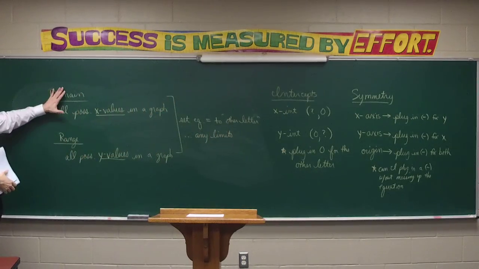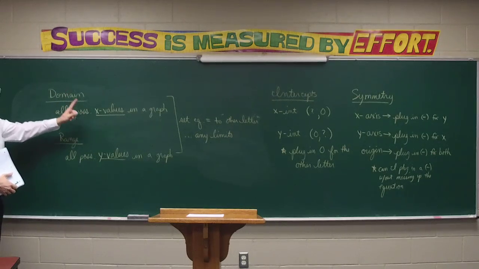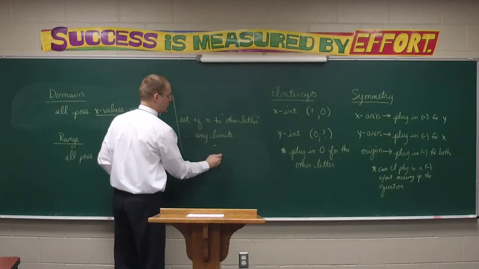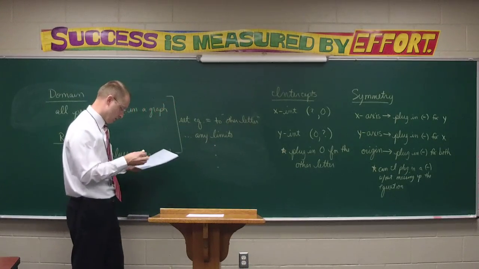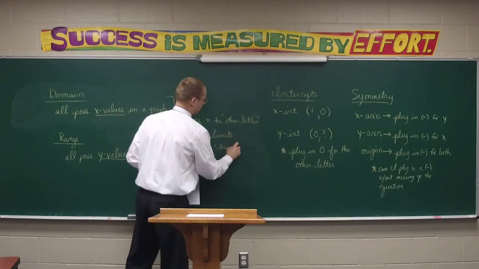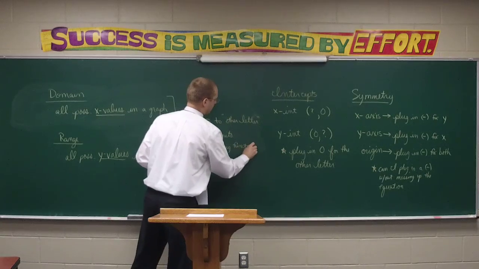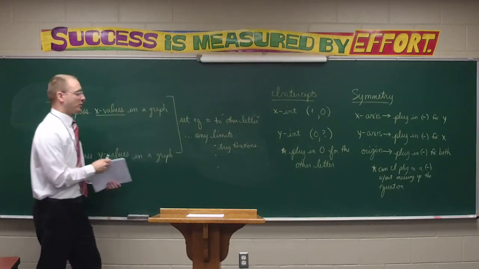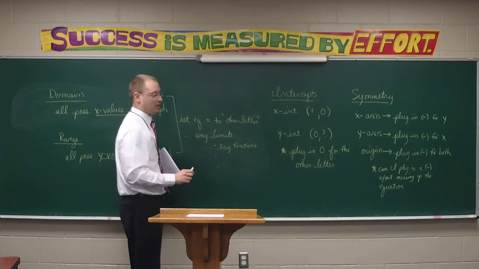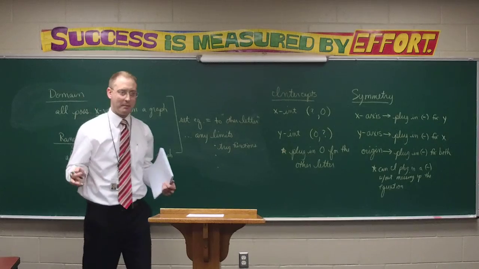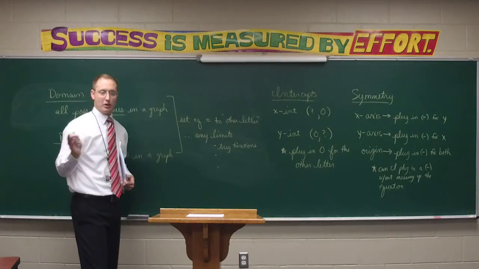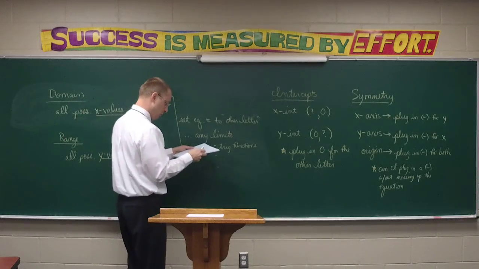So if I'm trying to find the domain, set it equal to y, and then look at the x and say, are there any limits on my x? We talked about a lot of limits back in Algebra 2. We're just going to look at three primary limits in this course. First of all, you're not going to see this often, but trig functions, we're not completely done with trig. There's a little bit of a marriage of trig in here. Are there any trig functions? Because trig functions have inherent limits to them, particularly sine and cosine, for instance. You can't get anything above 1, or below -1. There are certain values where there's asymptotes in other functions. So trig functions, we won't see those often though.